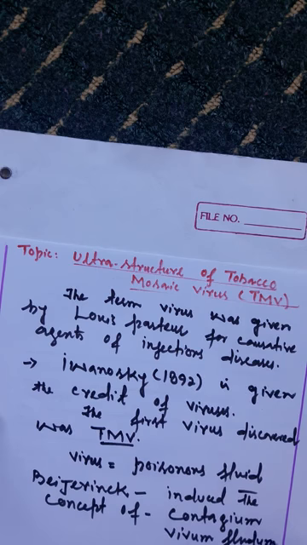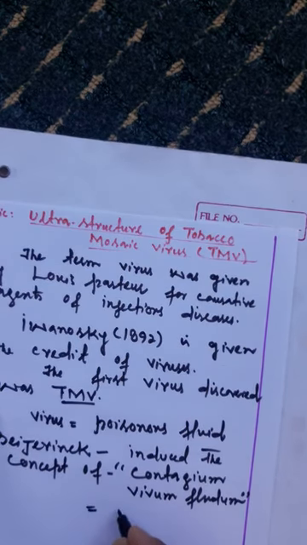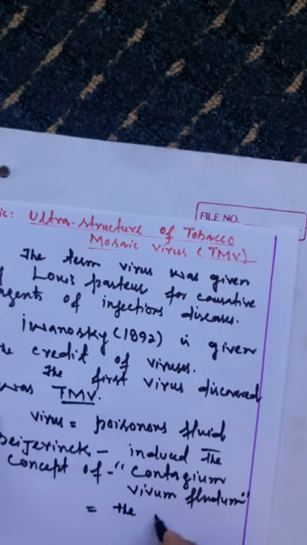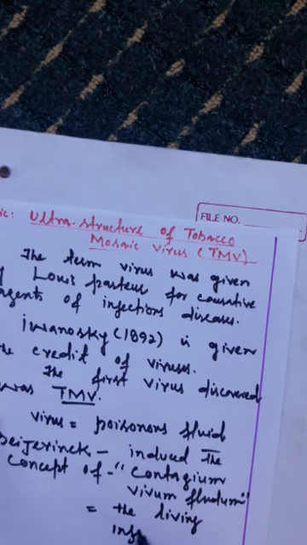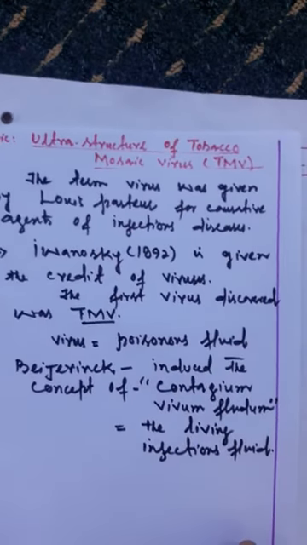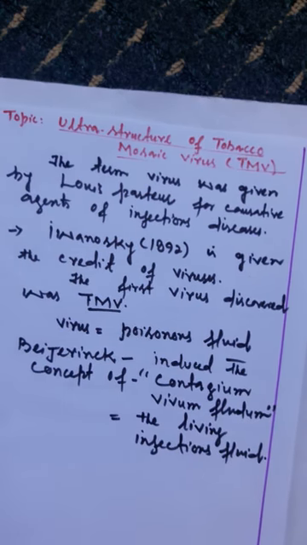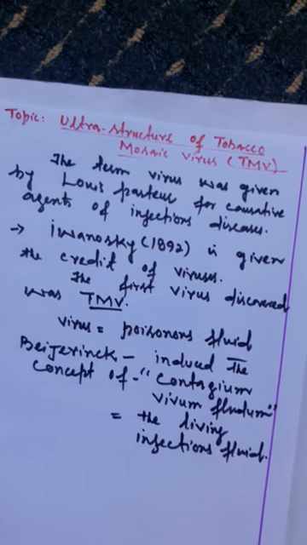So contagium vivum fluidum is the term that was given by Beijerinck for the viruses. And what does it mean? It means the living poisonous fluid or the living infectious fluid. This is sometimes asked: the term contagium vivum fluidum was given by Beijerinck for the viruses, although viruses are particles, and a virus is not a fluid.